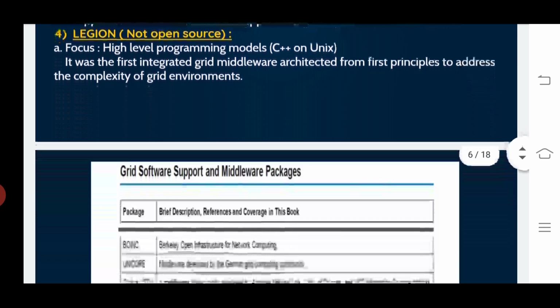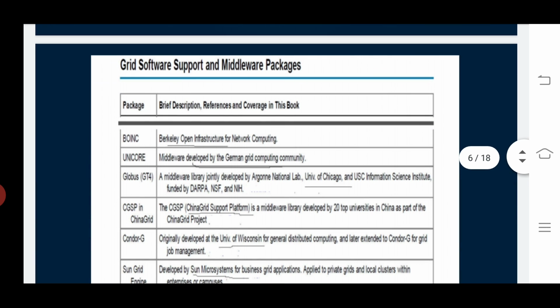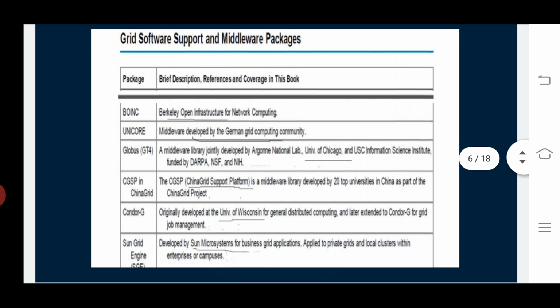And later we discuss the grid software support and middleware packages. We can discuss some software support and middleware developed for grid computing. These are summarized below. We can discuss here the package and the brief description, the reference and coverage. I discussed that previously in this topic only.